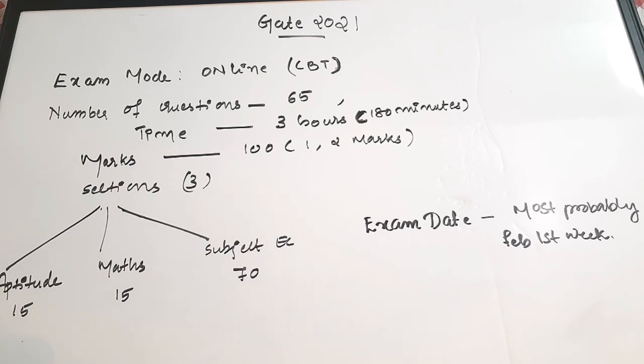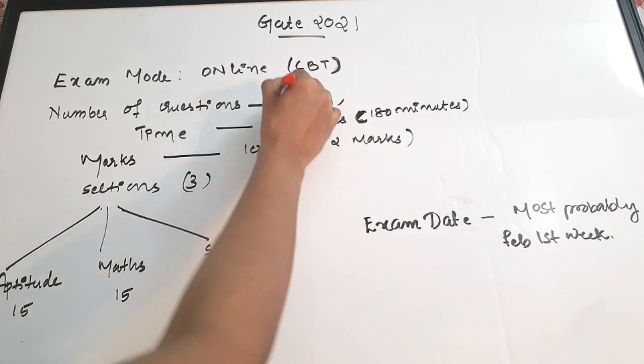Then the number of questions. From the previous year patterns, the number of questions seen is 65, and here you have to answer questions from your subject. If you are applying for GATE EC or GATE EEE, then you have to answer the questions from your respective core subjects, along with aptitude and engineering mathematics. So we are discussing GATE electronics. You have to answer the questions from your core electronic subjects along with maths and also aptitude. So total there is a sum total of 65 questions. Number of questions is 65.